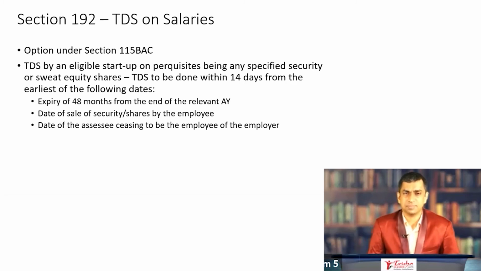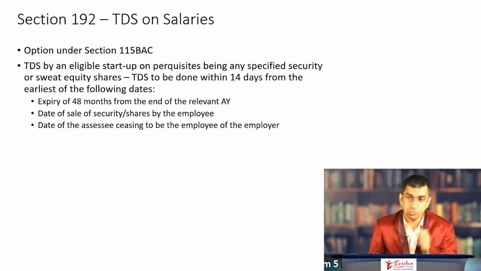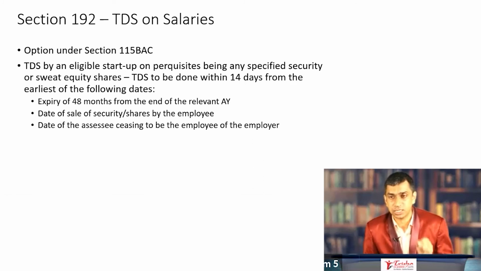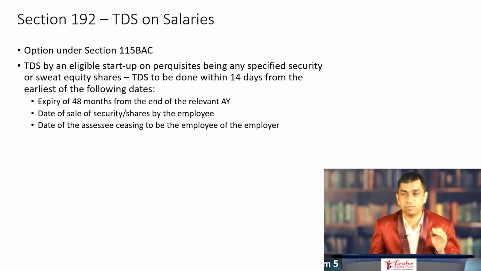TDS on salaries. Hardly any questions being asked, but let me just very quickly throw some light. As far as TDS on salary goes, two changes have taken place. The employer has to give an option to the employee while deducting tax at source as to either opt for the old scheme of taxes or the new scheme of taxes under 115 BAC. Practically, they are very popular as the old scheme. The 115 BAC thing is called the new scheme of taxes, and the traditional one is usually called the old scheme of taxes. So, every employer under Section 192 now is required to ask the employee while deducting tax at source whether he is opting for old scheme or new scheme.